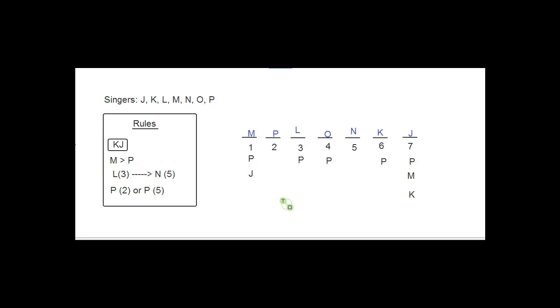So all of this happened when we started with the premise that Lalitha was scheduled third, right? This is what set all of these deductions off. So if Lalitha is third, which one of the following must be scheduled for the sixth performance? And the answer is K. All right. So the answer is B on number 7. Hopefully that makes sense. So let's go to number 8.